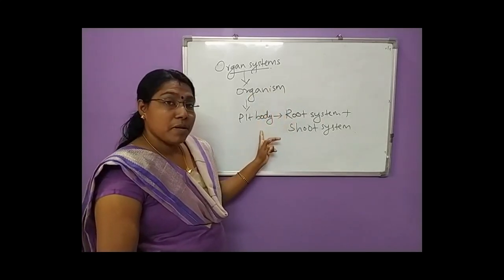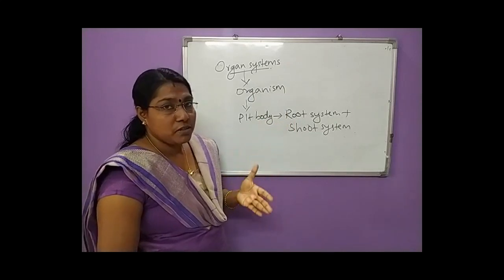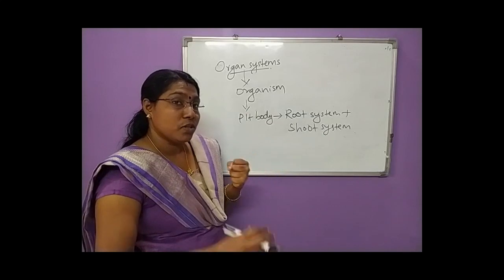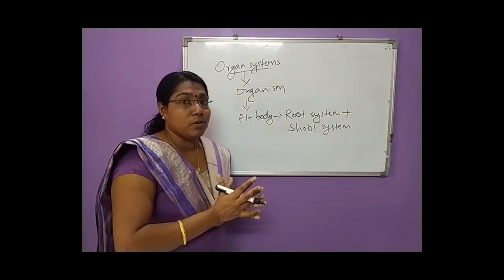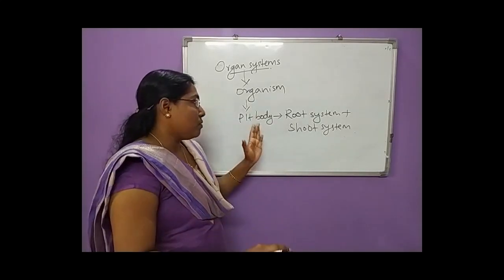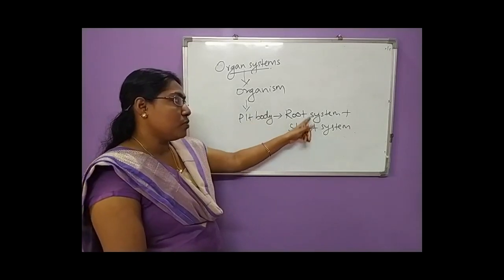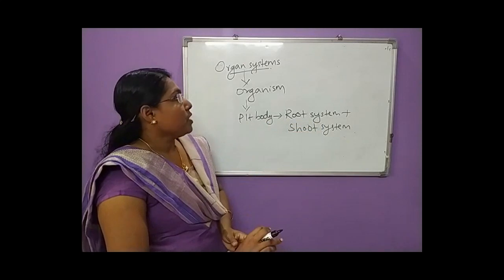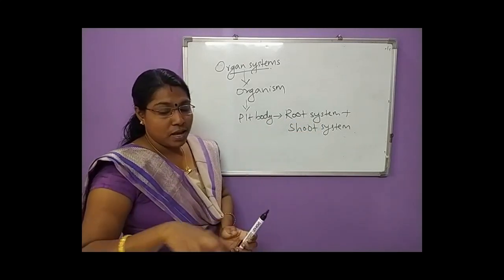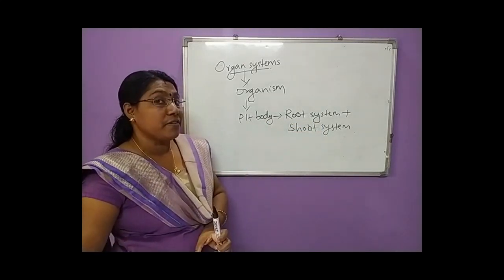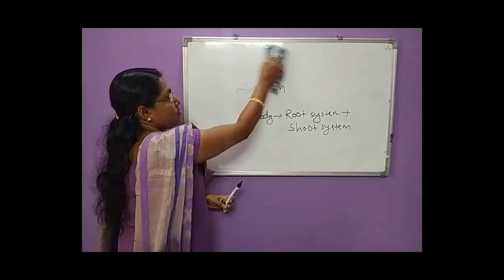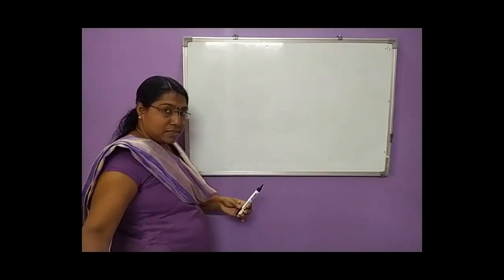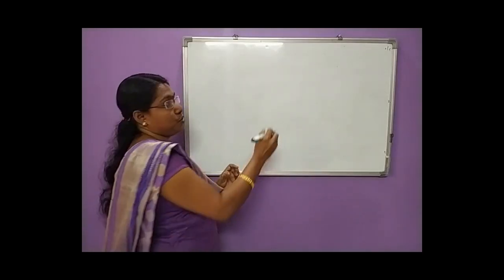In the case of animal body, digestive system, respiratory system, nervous system, circulatory system, all these systems work together to form the body of an organism. Likewise, plant body also consists of two systems, root system and shoot system. Okay, the first portion is over, and the second portion we studied in your previous class is the plant tissues, right? You remember? Yes, plant tissues.